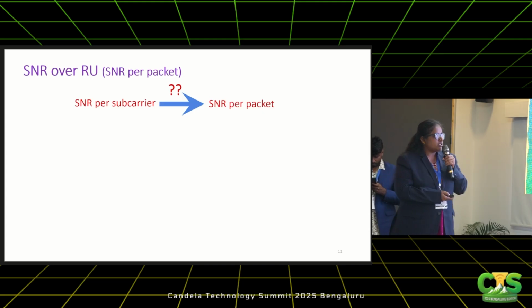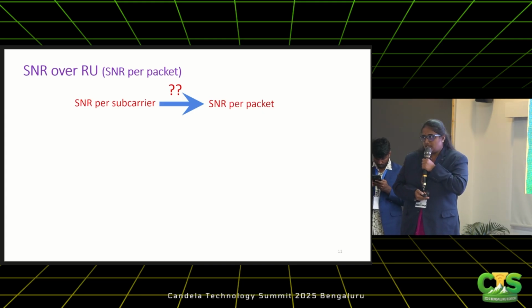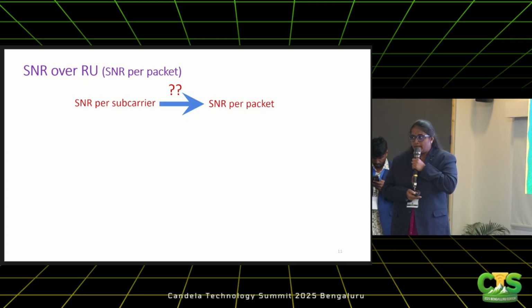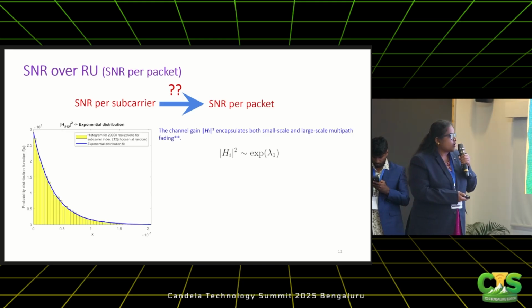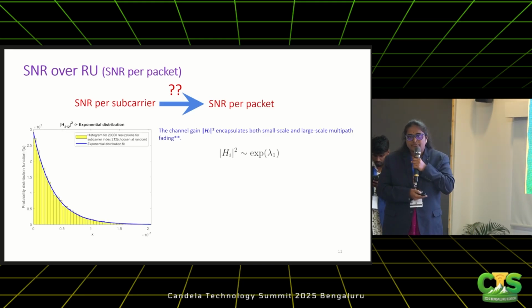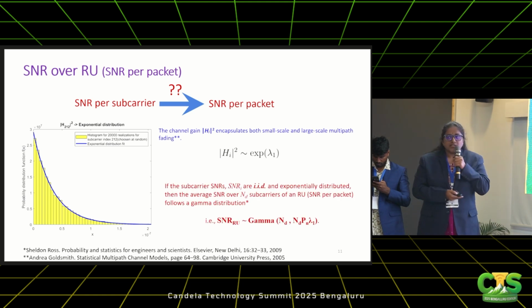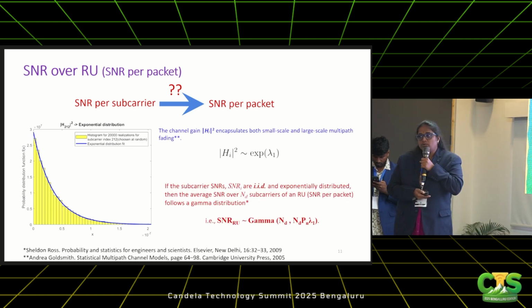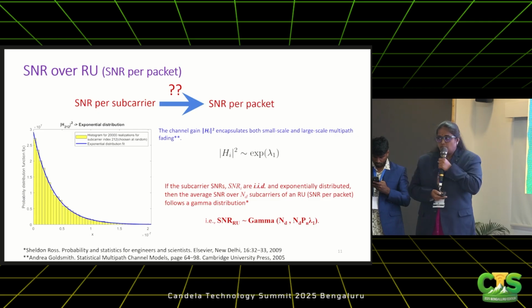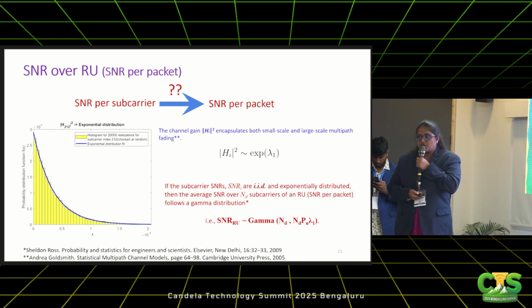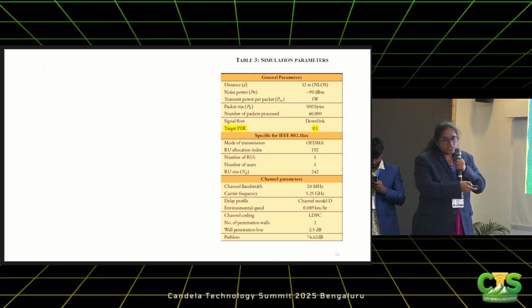So now, because the packets are the entities which we transmit and receive, we wanted to know what is the SNR per packet or SNR per RU. So again, I'm not going into the math part of it. If the channel gains are exponentially distributed, and the subcarrier SNRs are IID, it can be proved that the SNR over an RU, which has ND number of subcarriers, is gamma distributed with that parameter. So the gamma distribution has two parameters. The first parameter is ND. This is the simulation settings or parameters.